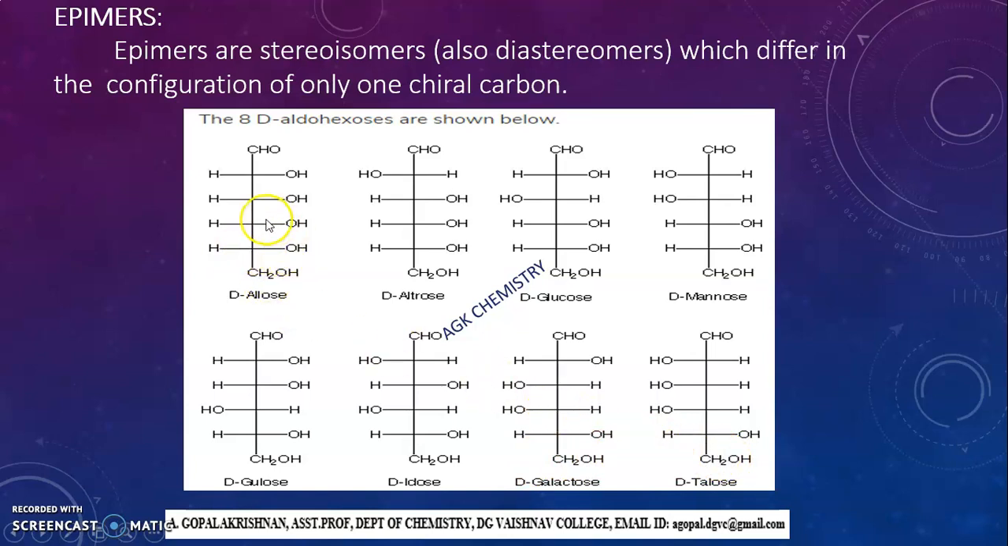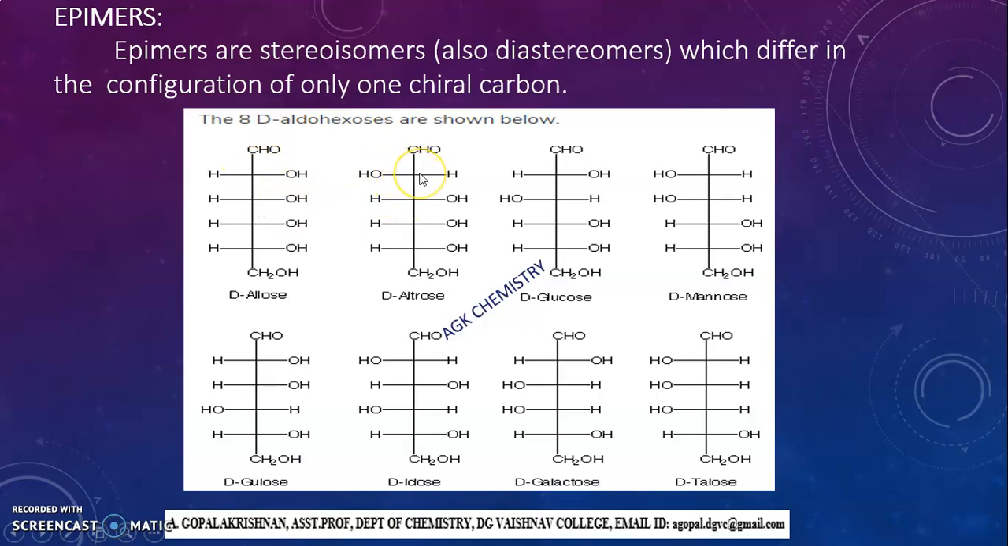Suppose I take allose and altrose. See the Fischer projections for allose and altrose given here. This is carbon 1, this is carbon 2. In carbon 2, the OH group in the Fischer projection is on the right hand side in allose. In altrose, in the second carbon, the OH group is on the left hand side. All other carbons have the same orientations. Therefore, these two are epimers, because these two structures differ only in one chiral carbon.